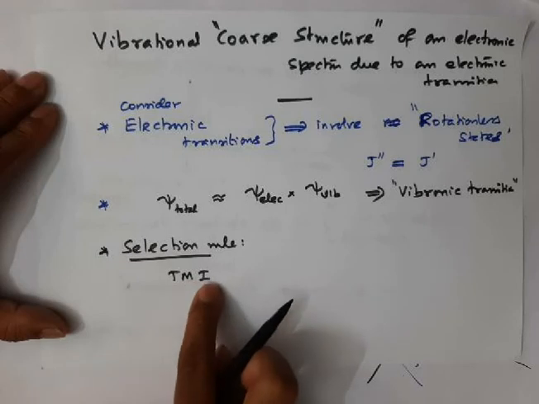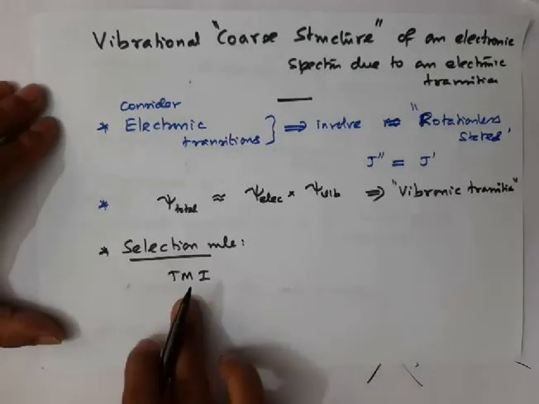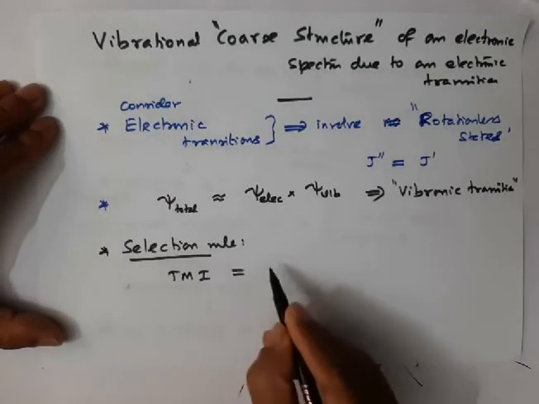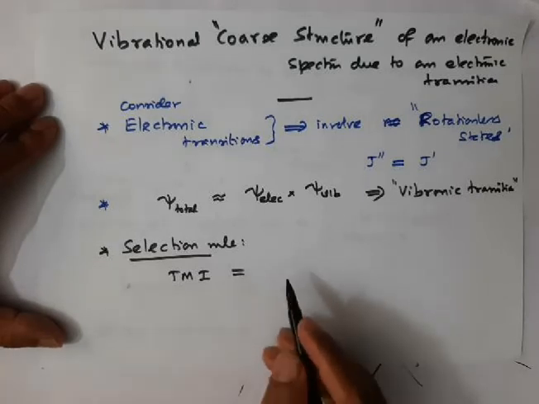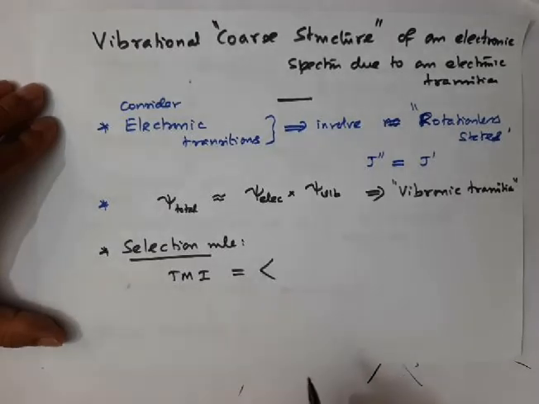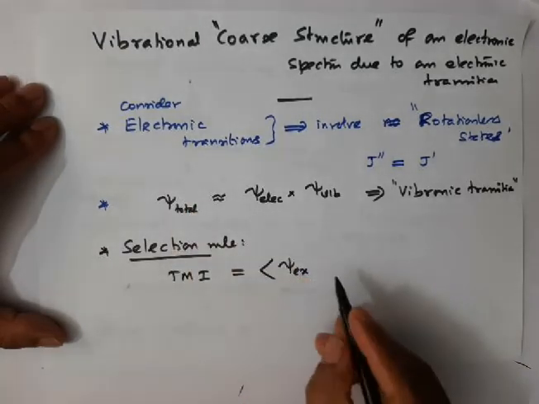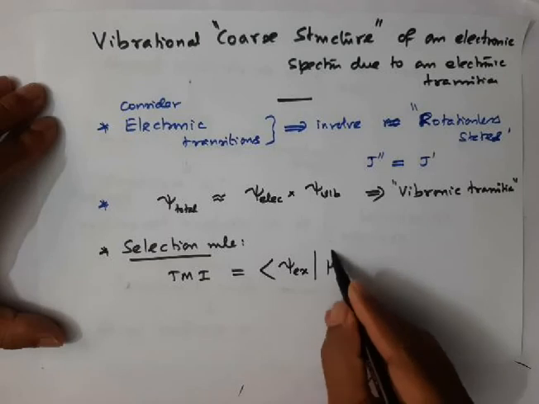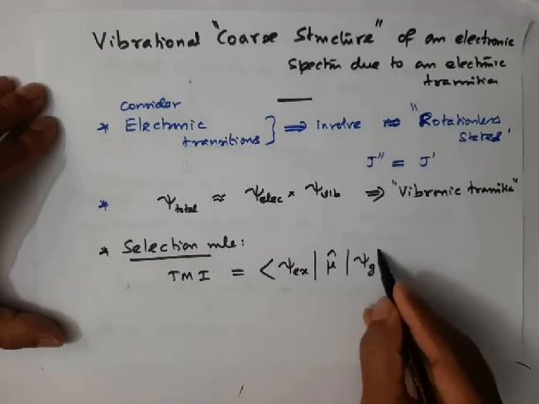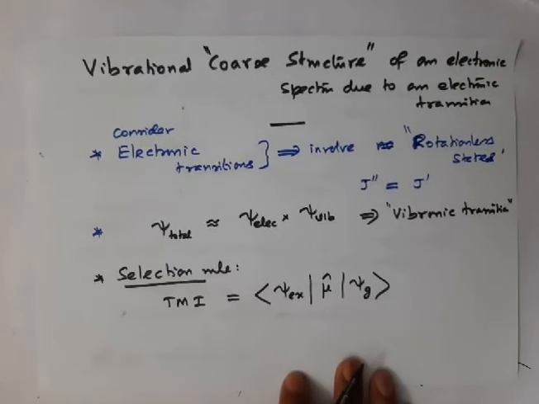Transition moment integral, right? You all know that for any transition, this transition moment integral should not be equal to 0. So we can write simply this in the bracket notation proposed by Dirac, that is the bra of excited total wave function, then the dipole operator, then the ground state wave function. This gives you the transition moment integral. This is called bracket notation, a short form of writing the integral that you know already.